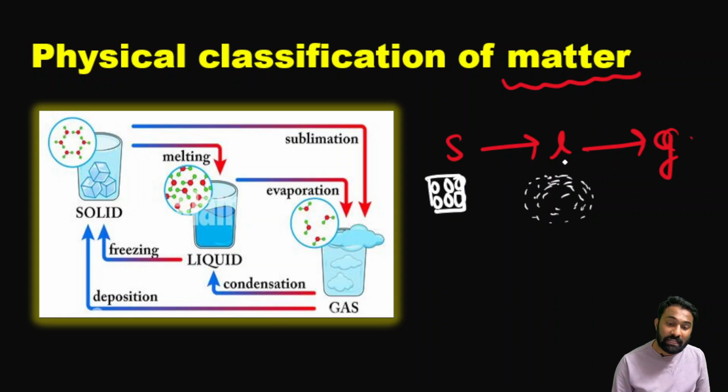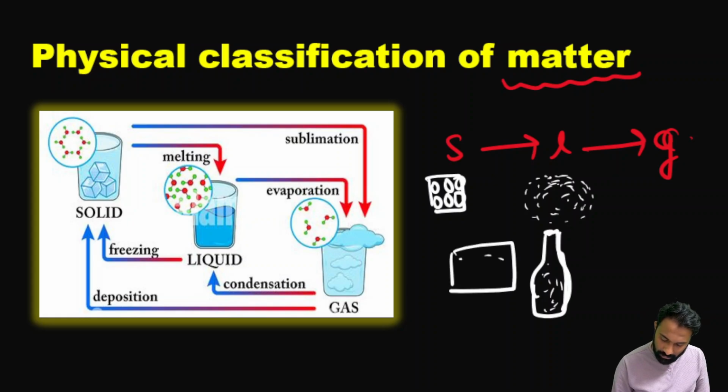What is the shape of the liquid, if they ask? If it is present in a bottle, the shape of the liquid will be the shape of that bottle. Clear? If it is present in a square box, and I ask what is the shape of that liquid, it means that square box. Clear? Now when it comes to the gaseous, it has very free space, freely it can move.